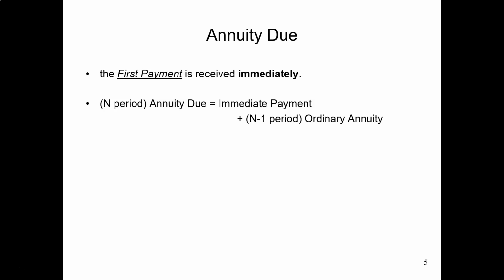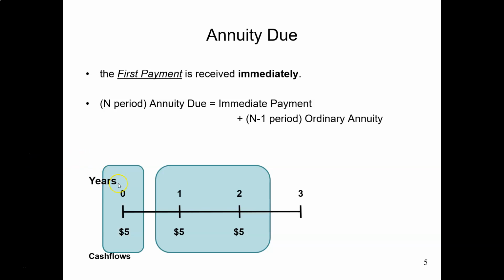We can split the annuity due into two components. The first component is an immediate payment. In this example, it will be $5 in year 0. The second component will be an ordinary annuity. In this example, it will be a 2-period ordinary annuity. For this 2-period ordinary annuity, you will receive the payment in year 1 and year 2. So together, if you combine this immediate payment with this ordinary annuity, you will get a 3-period annuity due.